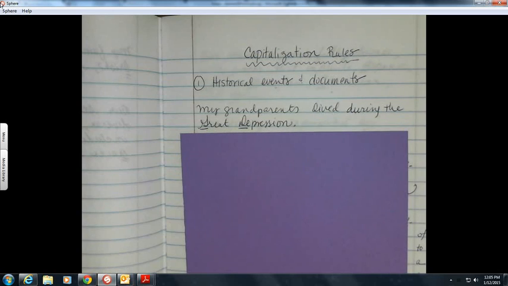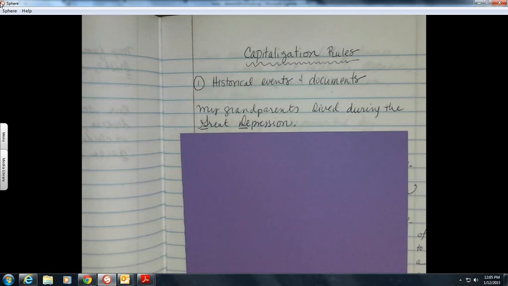Let's start with historical events and documents. So, capitalization rules for historical events and documents. Historical events and documents get capitalized. So if I were to tell you that my grandparents lived during the Great Depression, I would capitalize Great and Depression, capital G, capital D. And of course, my is capitalized because it is the first word in the sentence. Grandparents is not capitalized because it's just the generic common noun. My grandparents lived during the capital G Great Depression, capital D.